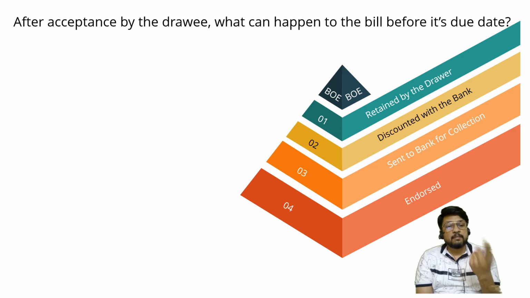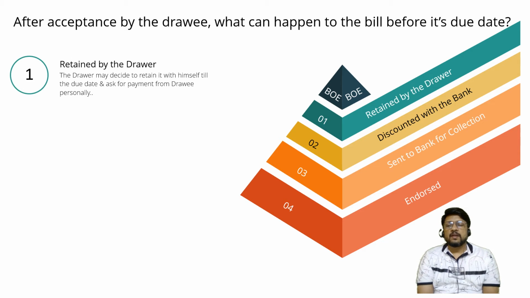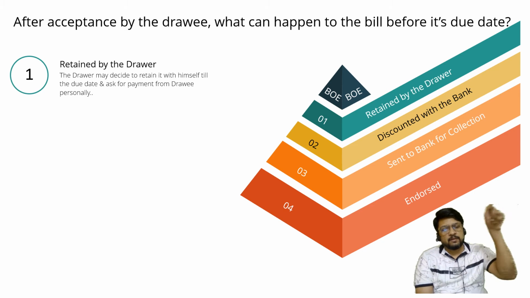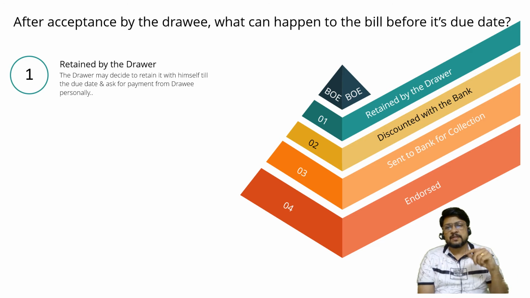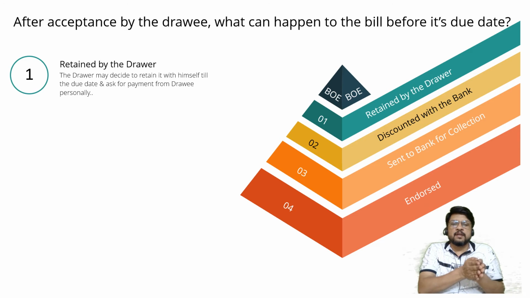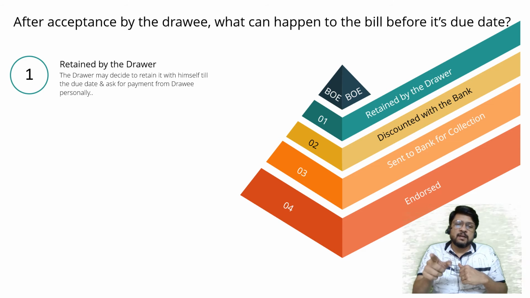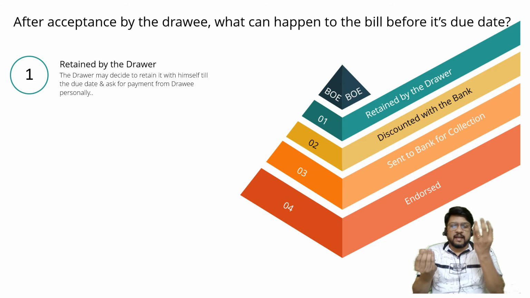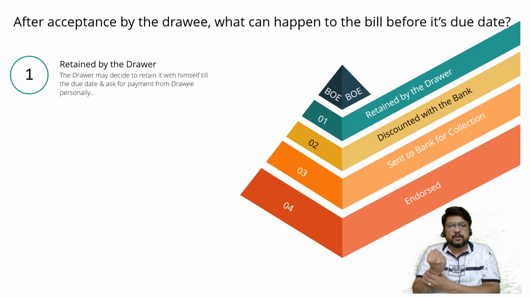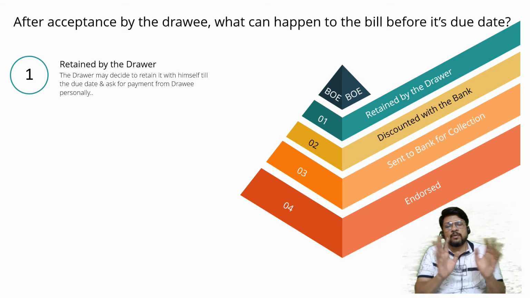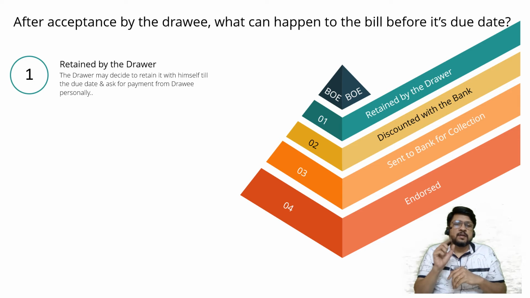First one is retained by the drawer. When the drawer decides to retain the bill with himself till the due date, whenever the due date is going to come, maybe after date or after sight, then on the due date the drawer himself goes to the drawee and demands the payment. It will be considered as a bill which was drawn by the drawer, accepted by the drawee, given to the drawer, and the drawer kept it with himself up to the due date. On the due date, the drawer went back to the drawee, asked him for the payment, and the drawee honored the bill. This is called the first situation, retained by the drawer.